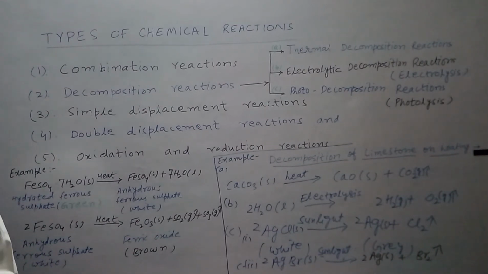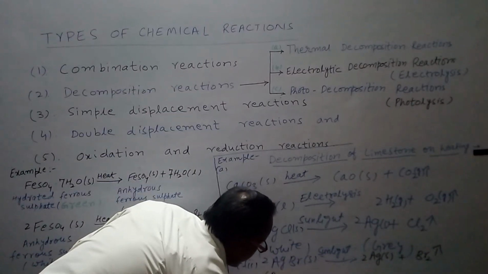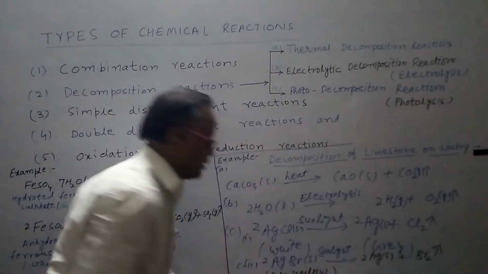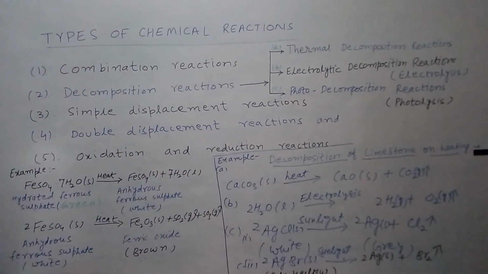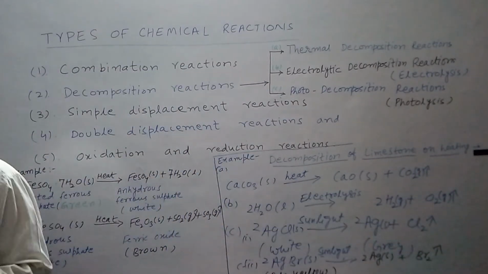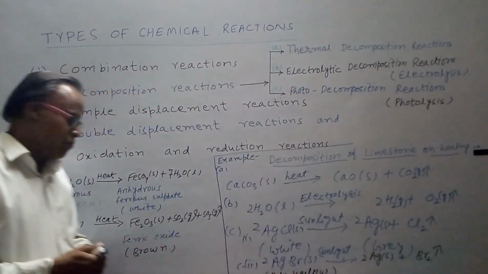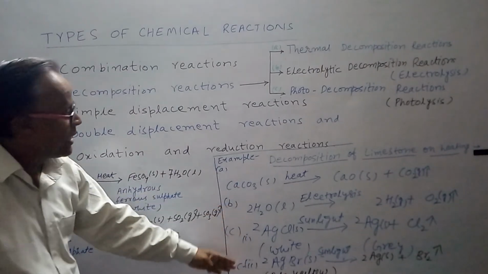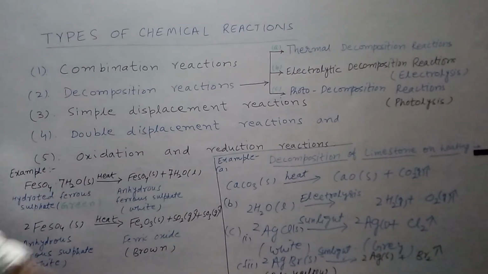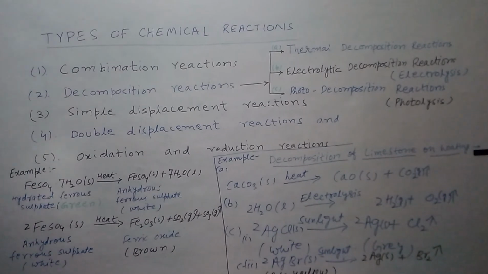The color of silver bromide is pale yellow. What is its color like? Pale yellow. The color of silver bromide is pale yellow and the color of silver is grayish white and the color of bromine is reddish brown. It is reddish brown and it is bright. So these two are the examples of photo decomposition reactions.